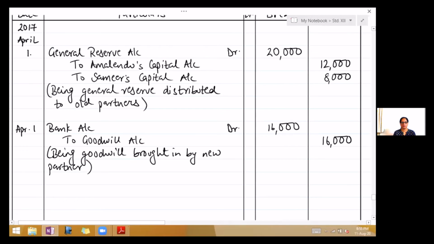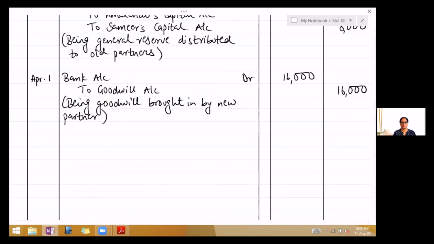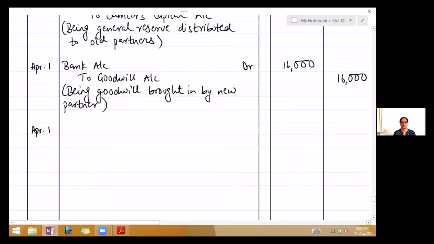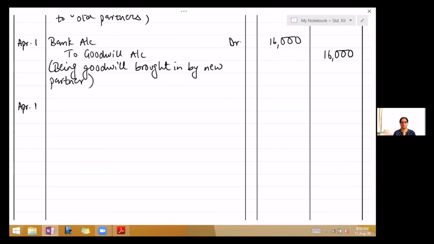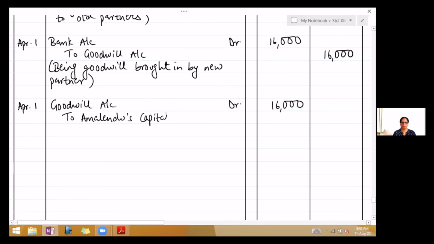Now next, when goodwill comes in cash, you have to distribute that to the old partners. So next entry, again on April 1st. Now the entry will be goodwill account debit 16,000 to Amalendu's capital account 9,600.